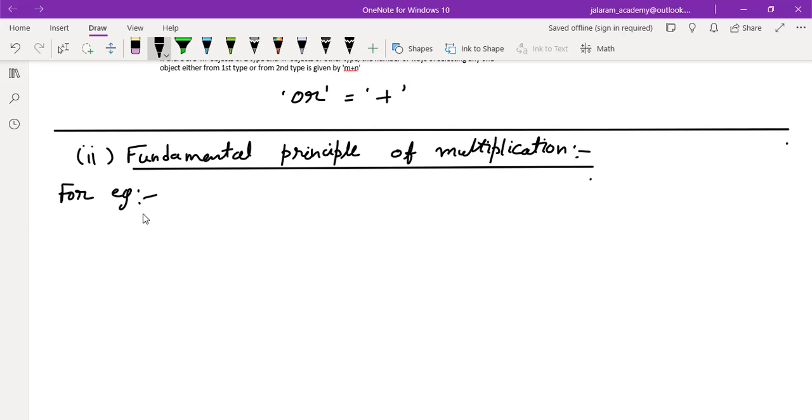In a team of 11 cricket players, one is to be chosen as captain and another as vice captain. How many choices are there?